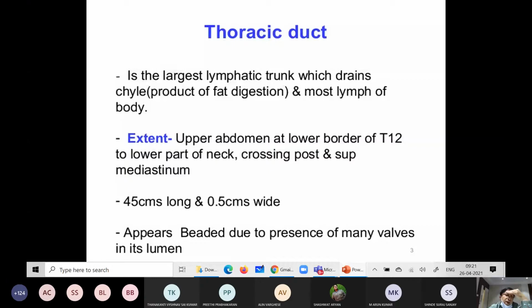Just to verify, I am giving homework: what are the other structures having 45 centimeter? So thoracic duct is 45 centimeter long and 0.5 centimeter wide. Now what is the appearance? It appears beaded due to the presence of many valves. I will show this in the next slide diagram. So it appears beaded due to the presence of multiple valves in its lumen. It is a lymphatic trunk which drains lymph of the body.